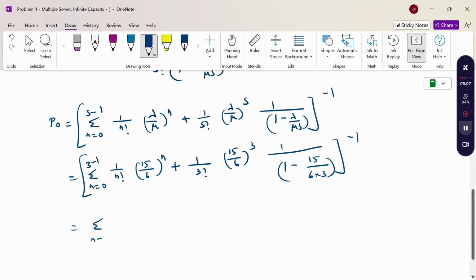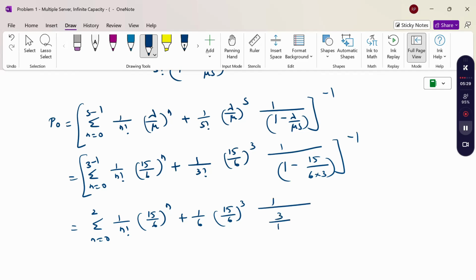Now n goes from 0 to 3 minus 1, that is 2: 1 by n factorial (15 by 6) power n, plus 1 by 3 factorial (15 by 6) power 3, and this is 15 by 18. Taking LCM 18, 18 minus 15 is 3 by 18, whole inverse.